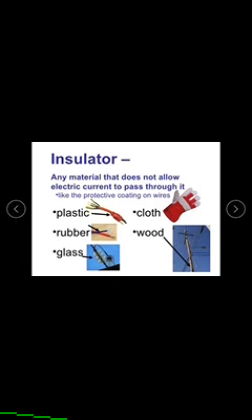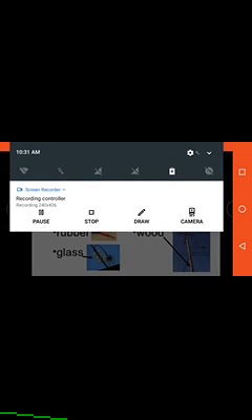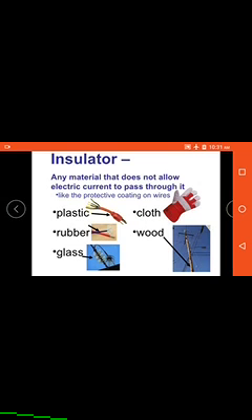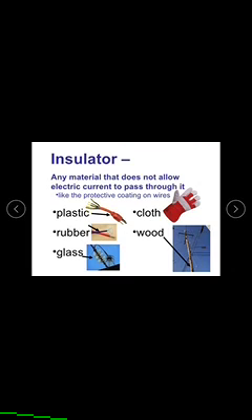Just now we discussed the conductor and insulator simply. A conductor is a substance or material which allows electric current through it.